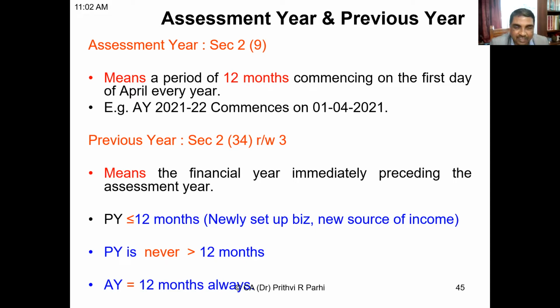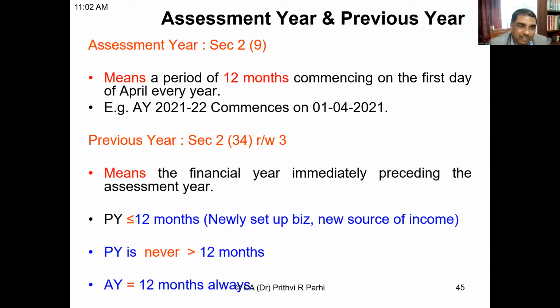22-23 is not yet started, but still we are going a little ahead. We'll be learning this thing. The rates of assessment year 2023 are already available. Therefore, we are learning the provisions keeping in mind assessment year 22-23. Here you have to remember that assessment year always means a period of 12 months.